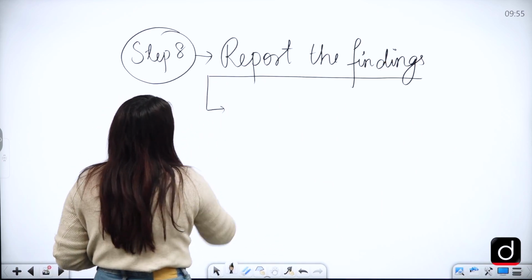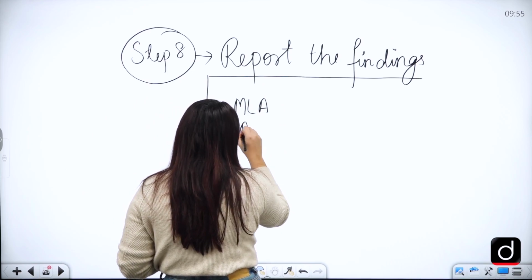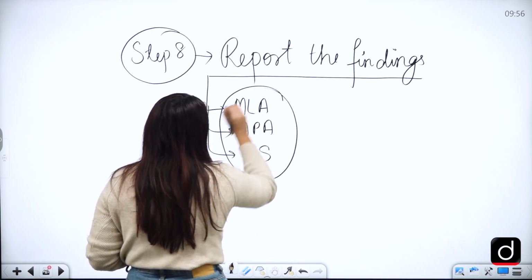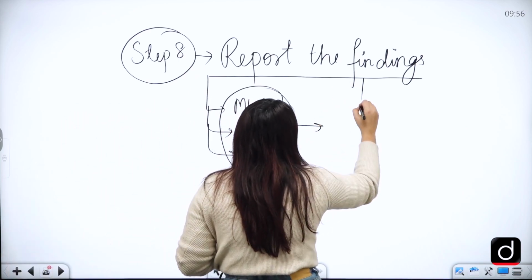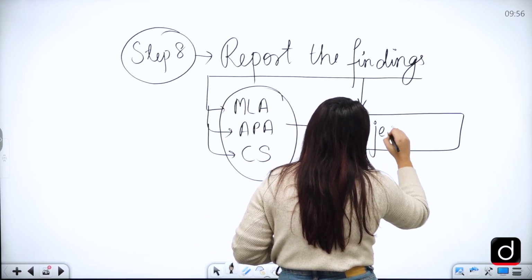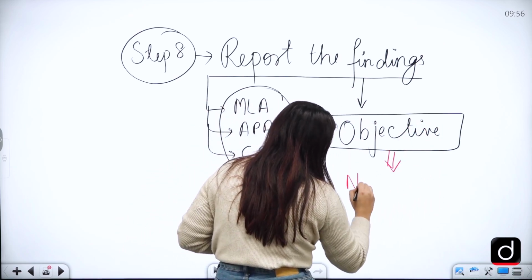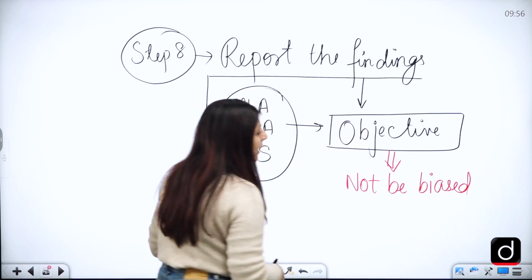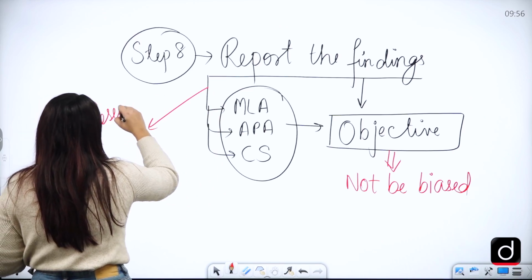So report the findings, which can be done using any kind of format, MLA, APA, Chicago style, right? All of these are what you will use to report your findings, and all those findings should be objective in nature, which means that these findings should not be biased. Correct? So you should report the findings based on the research ethics as well.